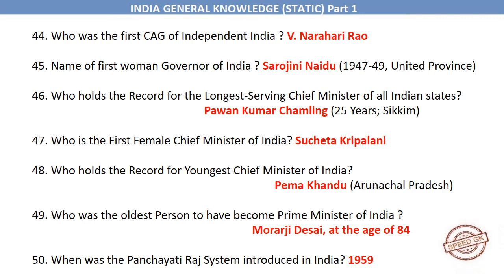Who holds the record for the longest-serving Chief Minister of all Indian states? Pawan Kumar Chamling, 25 years, Sikkim. Who is the first female Chief Minister of India? Sucheta Kripalani. Who holds the record for youngest Chief Minister of India? Pema Khandu, Arunachal Pradesh. Who was the oldest person to have become Prime Minister of India? Morarji Desai, at the age of 84.